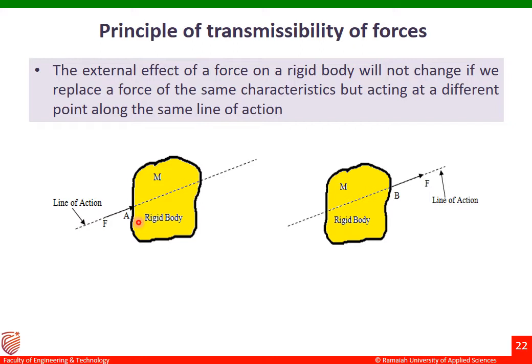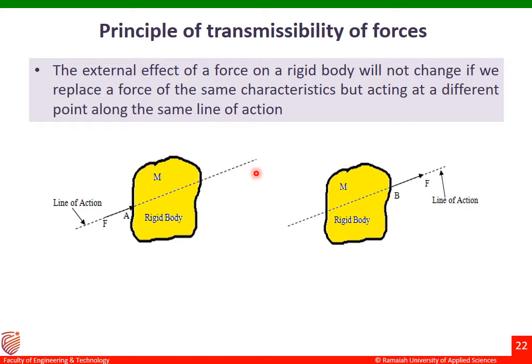Okay, so let me explain with an example here. This yellow colored body is called a rigid body. It has a certain mass m. Initially this rigid body is subjected to force F, and the point of application of force is at point A, and then this is the line of action of force. Now I want to shift this force to some other point.